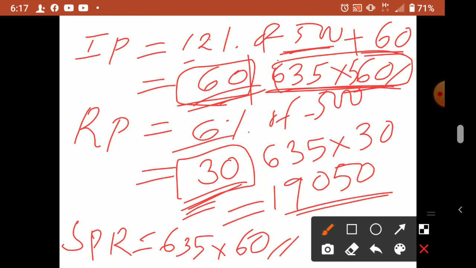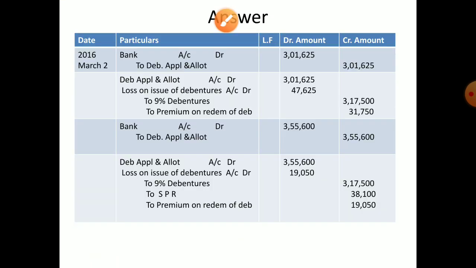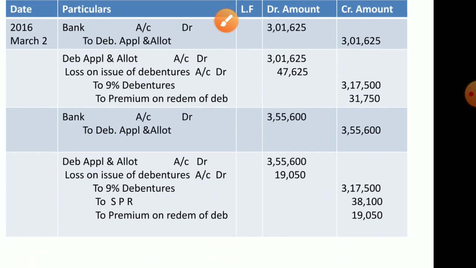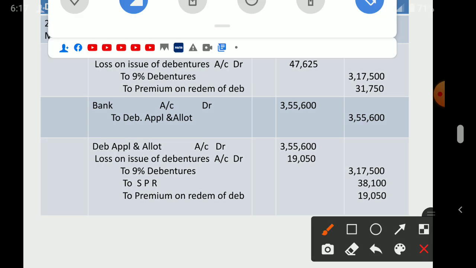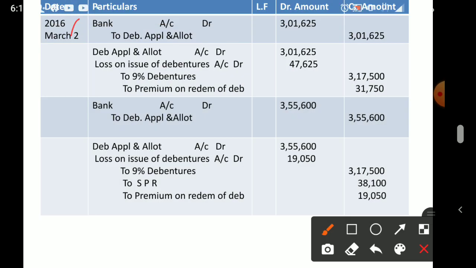Okay. So we'll go to the journal entry and check. We can take it like this. This is the first case, and this is the second case. Second case, issue at a premium.